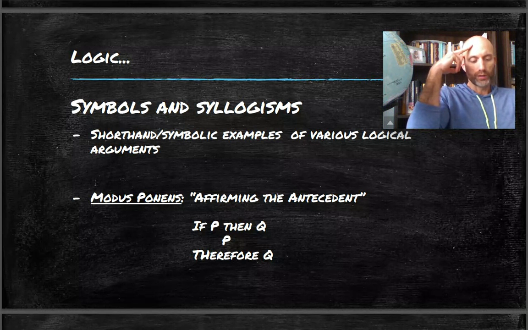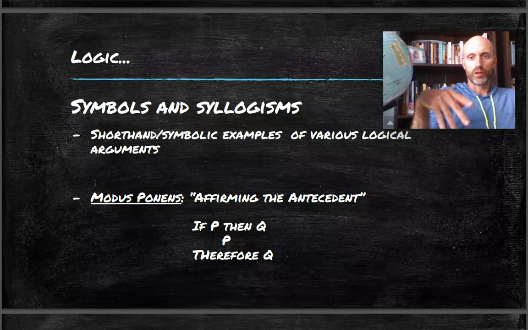Now, notice that he affirms the antecedent there, the first half of the statement. You have to affirm that. You cannot deny the first half of the statement and have anything follow logically from that. That would be the formal fallacy of denying the antecedent.